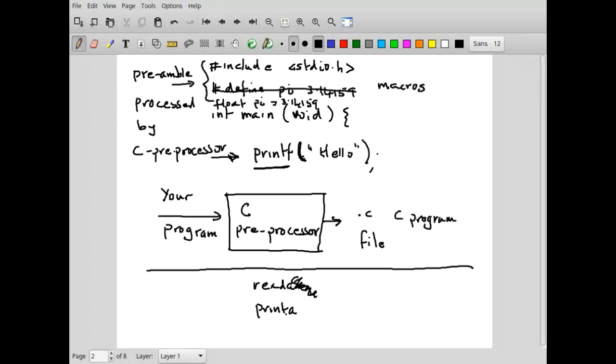Supposing you are working with sequences, and you obviously want to read and write sequences, and you may be writing many programs, and each program is in a different file. For example, if I give you an assignment for a particular week in which you have to do reading and writing of arrays, and then the next week I give you another assignment in which you have to do reading and writing of arrays, all those C files are different. The C file for the first week's lab will be different from the C file for the next week's lab.